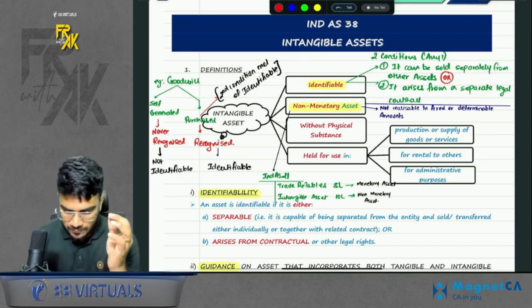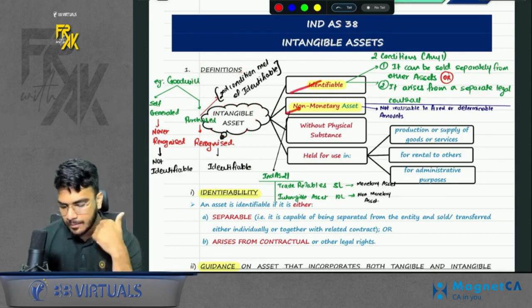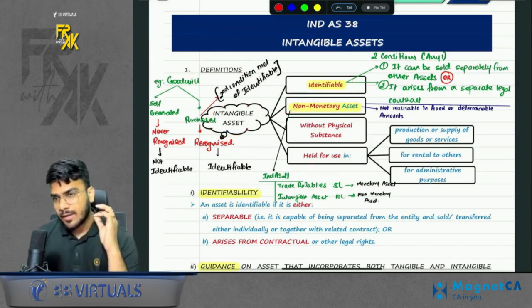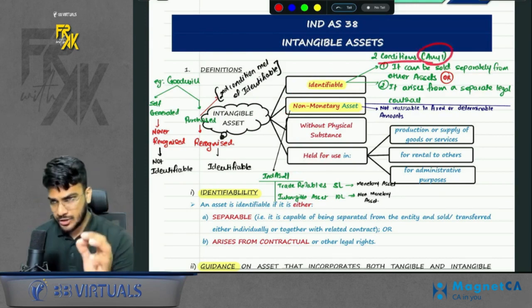The first point we discussed was definition. What was the definition of intangible asset? It says identifiable, non-monetary, without physical substance, held for use. What is the meaning of identifiable? We will call any asset identifiable when it meets any one of these two conditions.